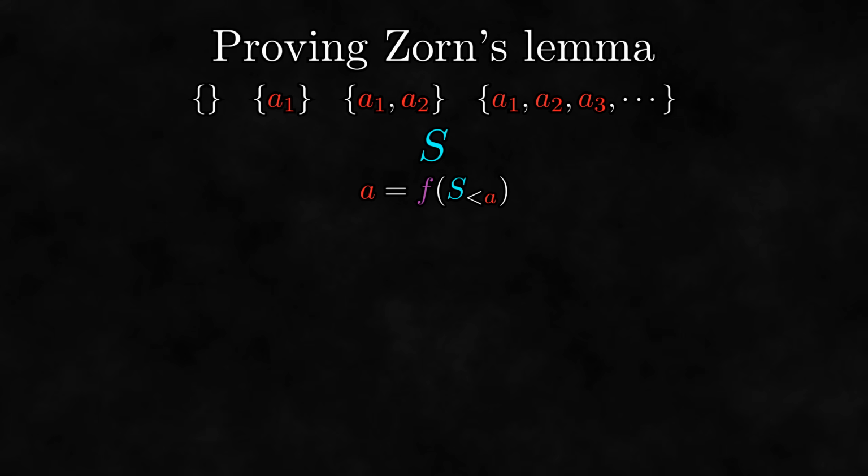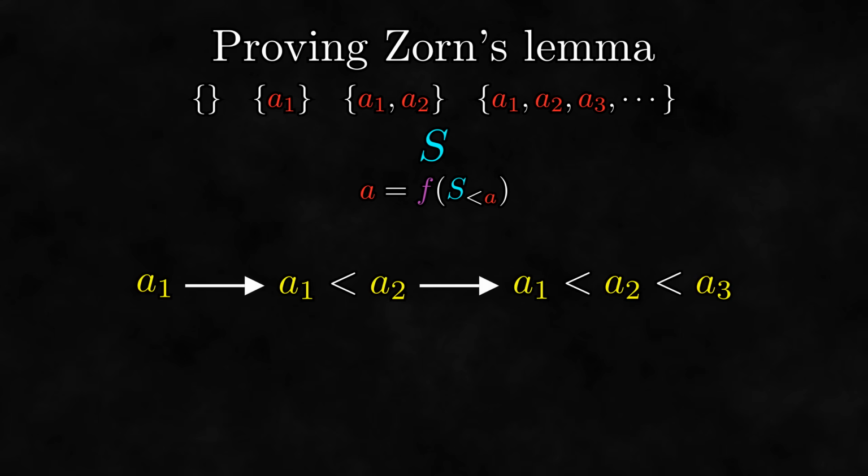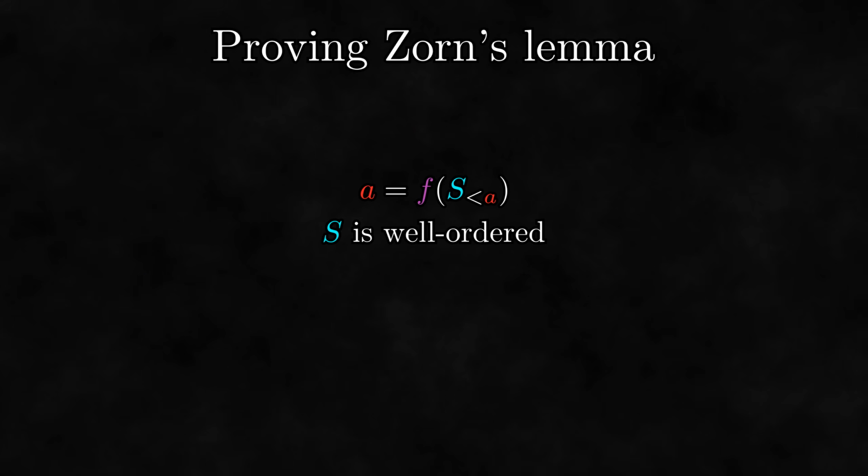Another thing you might notice about these sets is that they are built in a very similar way to the way we were making well orders earlier when we were trying to prove the well ordering theorem. It turns out that each of these sets is well ordered as well. So, in building bigger objects with f, the sets we make satisfy these two conditions. How powerful are these two conditions? Well, consider an arbitrary set S satisfying these two conditions.